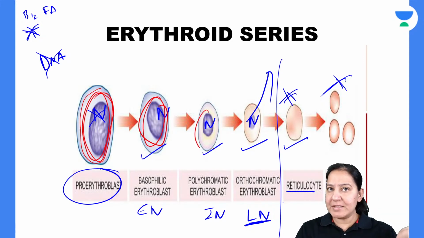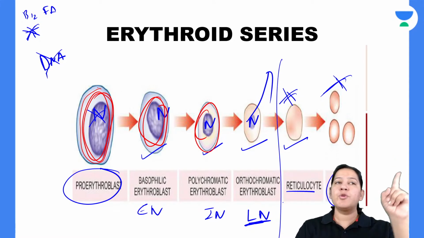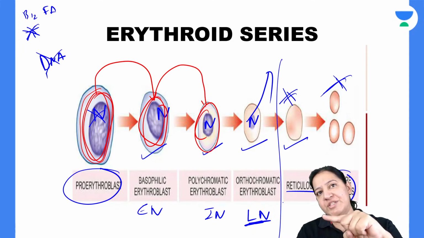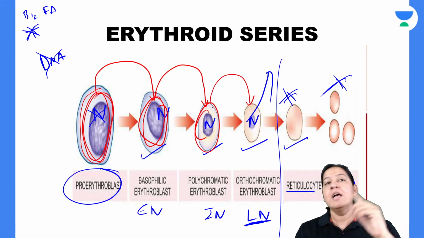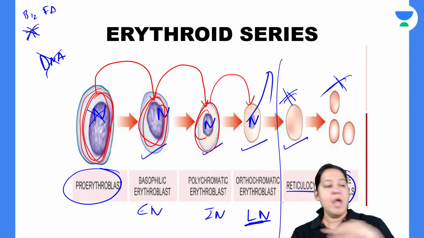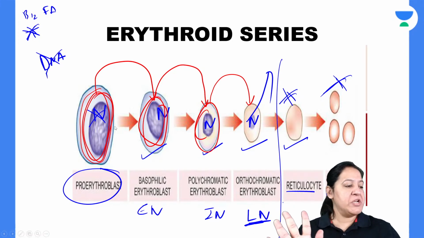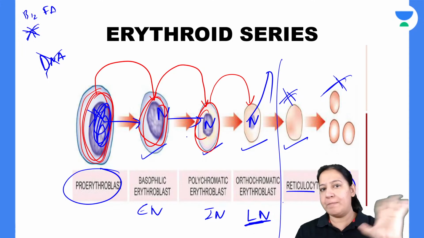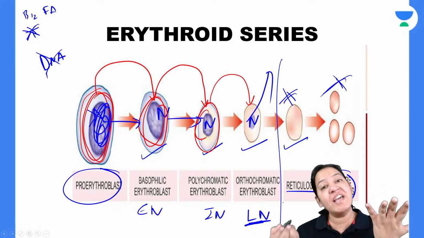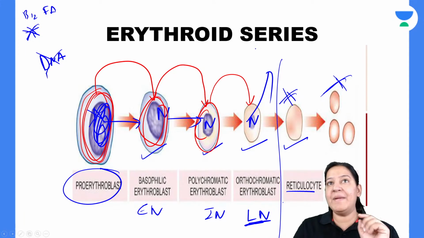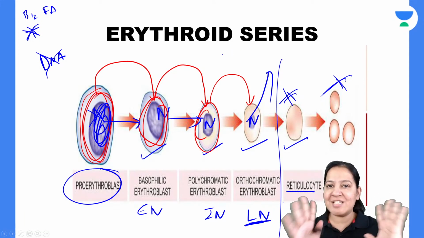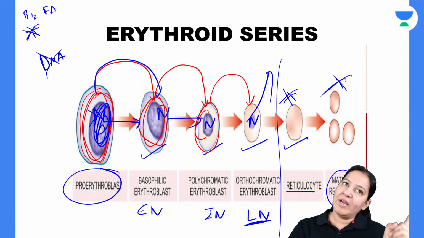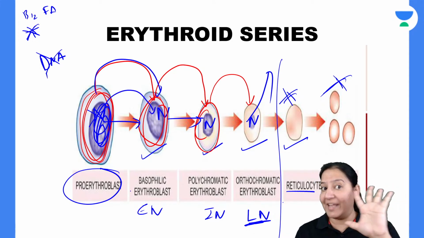So the cytoplasm is going from one stage to the next stage. Pro-normoblast cytoplasm got converted into early, early got converted into intermediate, intermediate got converted into late. So the cytoplasm is going ahead, but the nucleus got stuck at this stage only. The nucleus cannot mature because DNA is absent. DNA cannot be synthesized. Normally both take place synchronously. So cytoplasm also goes to the next stage and nucleus also goes to the next stage simultaneously, normally.